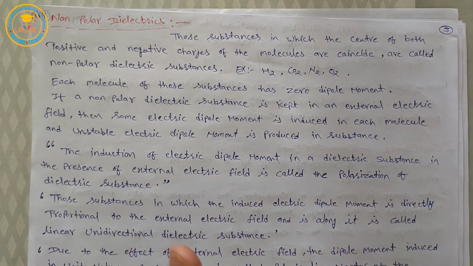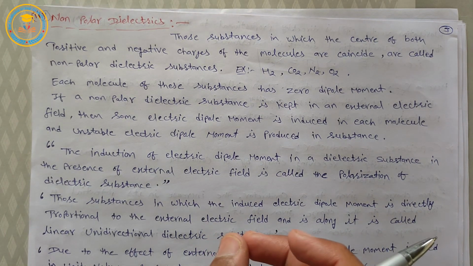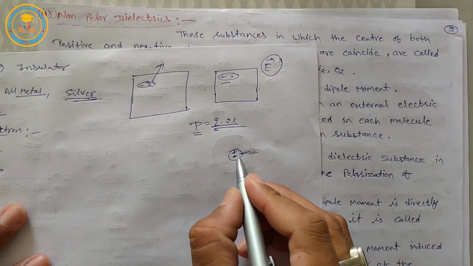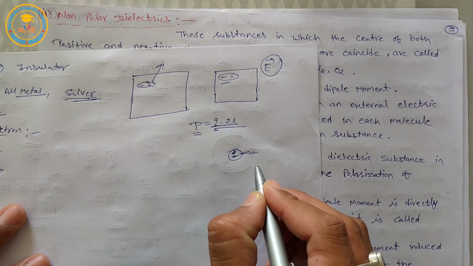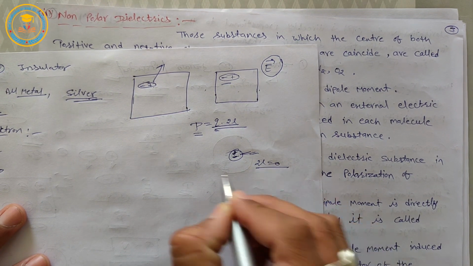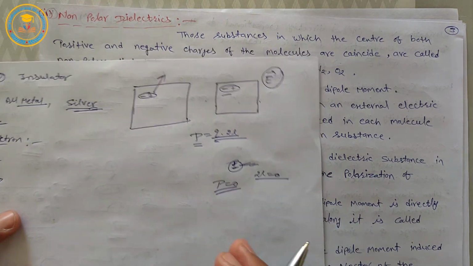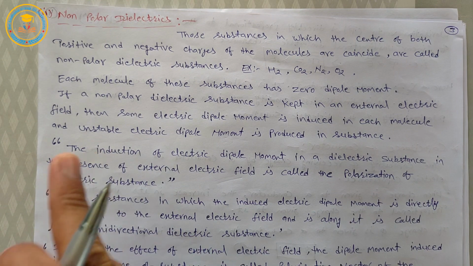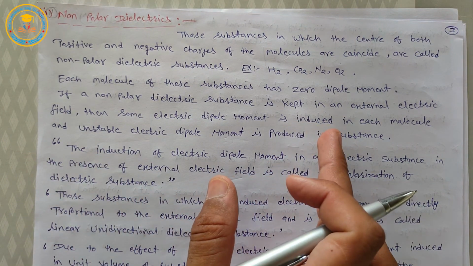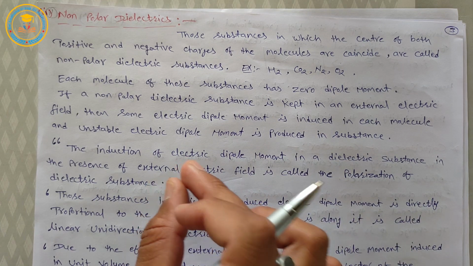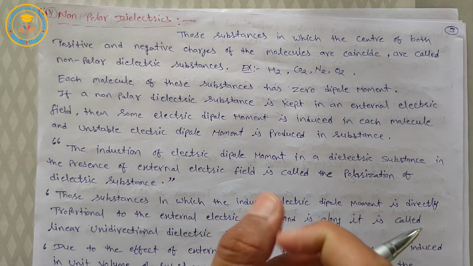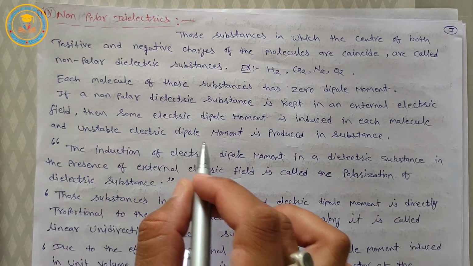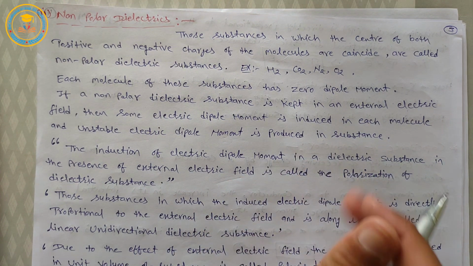For these dielectrics, each molecule has zero dipole moment, because the distance between positive and negative charge is zero, 2l equals 0, so p equals 0. It means each molecule has zero dipole moment. But if a non-polar dielectric substance is kept in an external electric field, then some electric dipole moment is induced in each molecule, and due to this, an unstable electric dipole moment is produced in this substance.